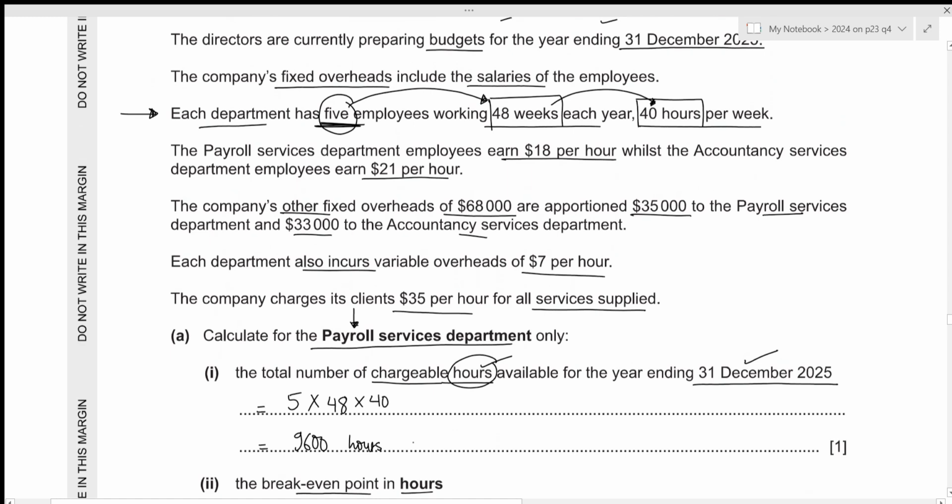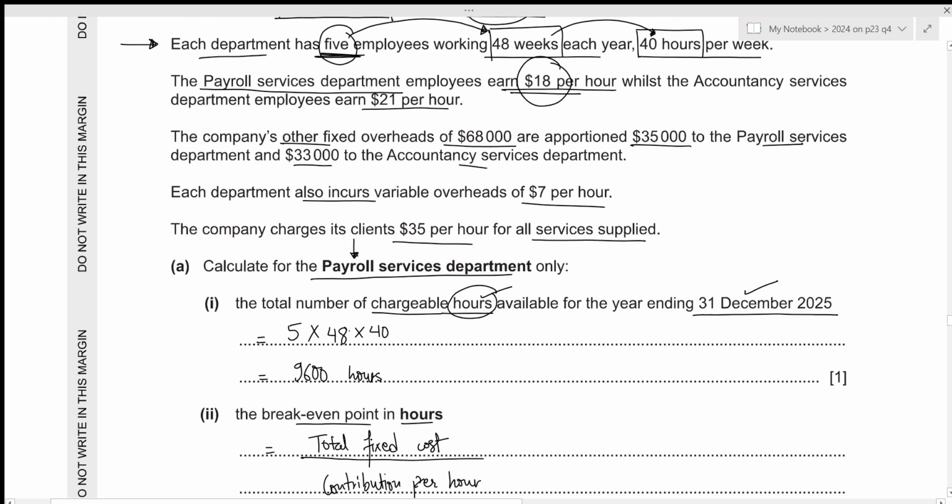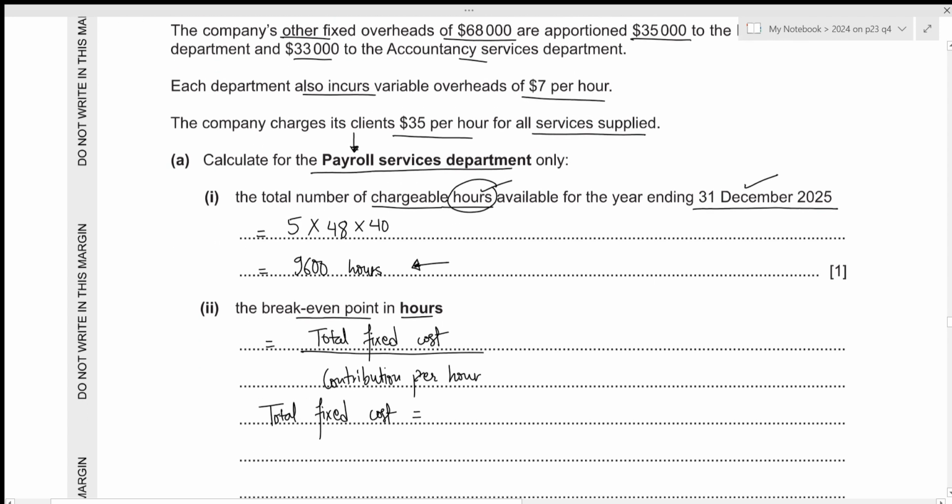Okay, we were told that for payroll services department employees, we need to pay 18 per hour. And we were also told that the company's fixed overheads will include these salaries. So we can start with the total salary. We know that the total hours worked within the payroll services department is 9,600. And for every 1 hour worked, we need to pay 18. So that will just be 9,600 times 18.